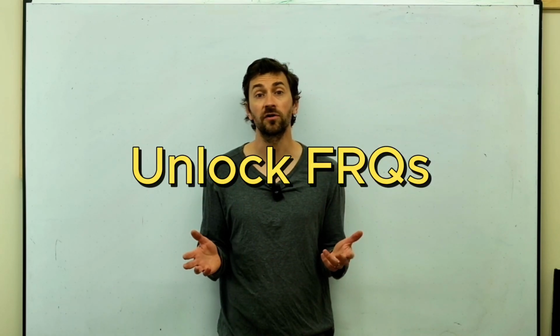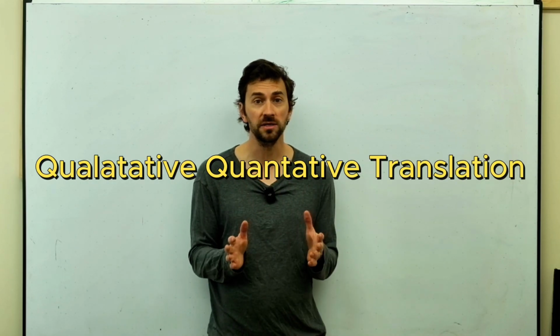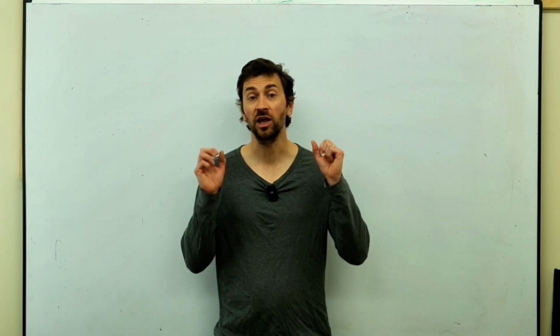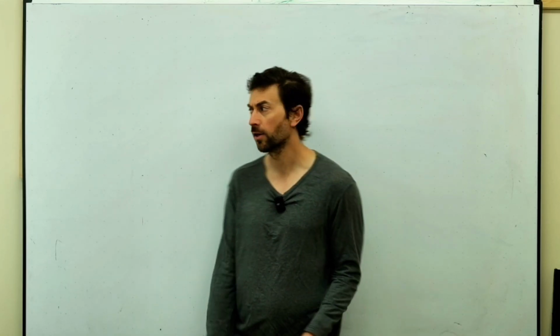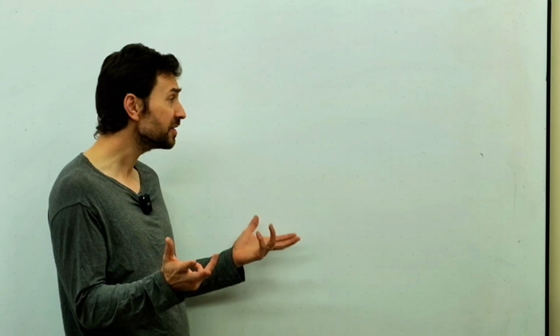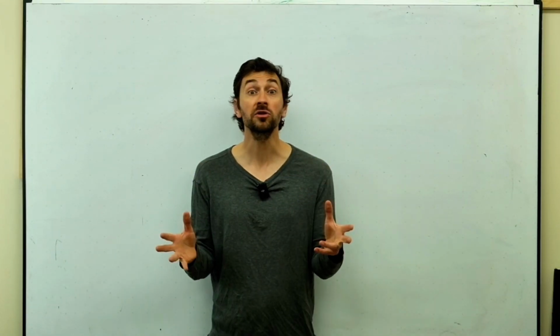This is Unlock the FRQs, and we're on the final boss, the qualitative quantitative translation question. This is the one where they say you need to not use equations. And maybe you're like, wait, what? Not use equations? But this is physics. I only know how to use math. What do I do? Well, let's look at a question.